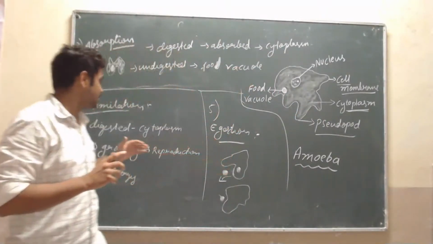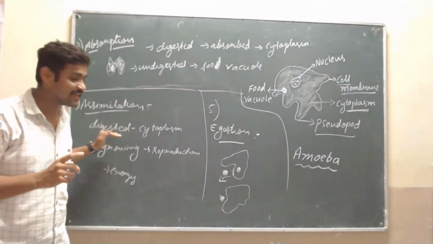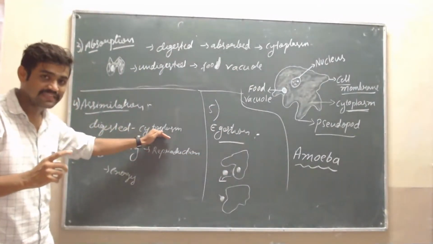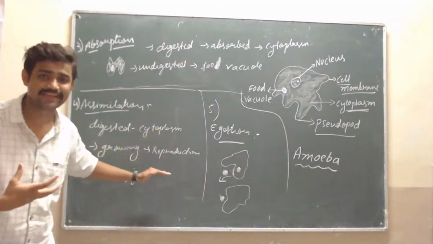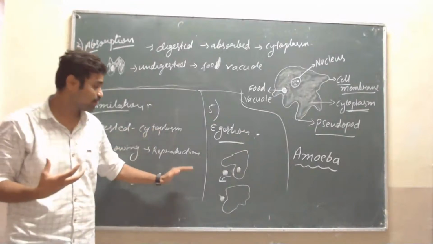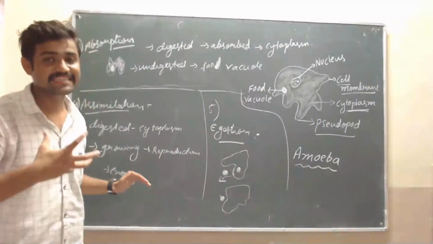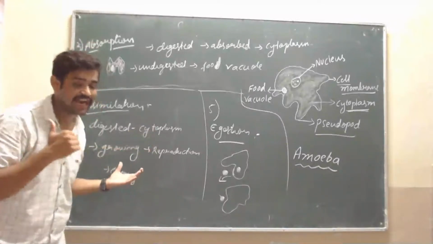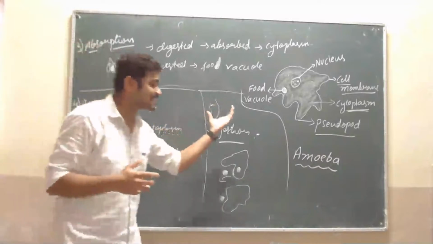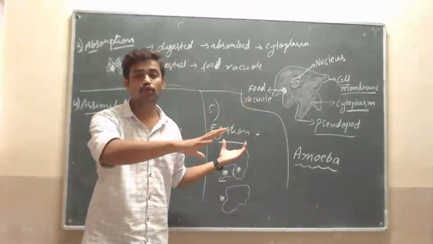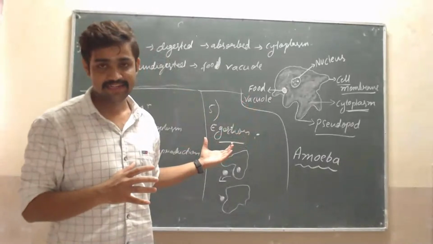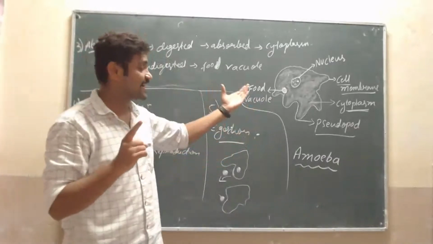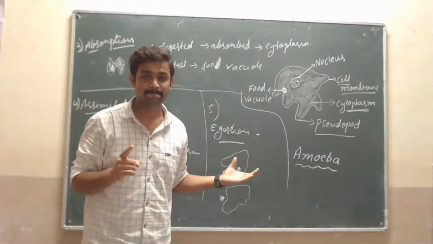Okay, then in the fourth step, the digested food in the cytoplasm is used for growing, getting more energy, and reproduction. That digested food is helpful for this purpose. What about the undigested food? Simple, the undigested food is ejected or thrown out of the cell. Understood? This is about digestion in the amoeba.